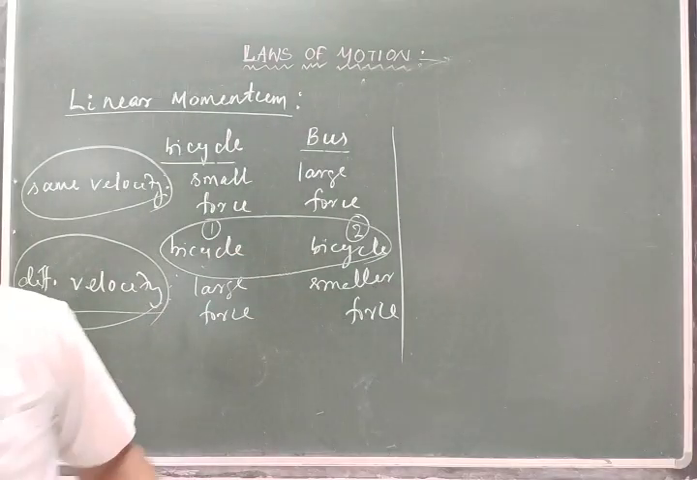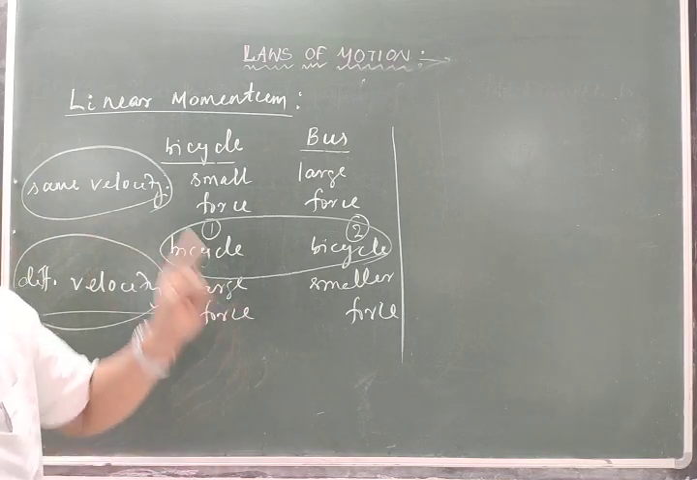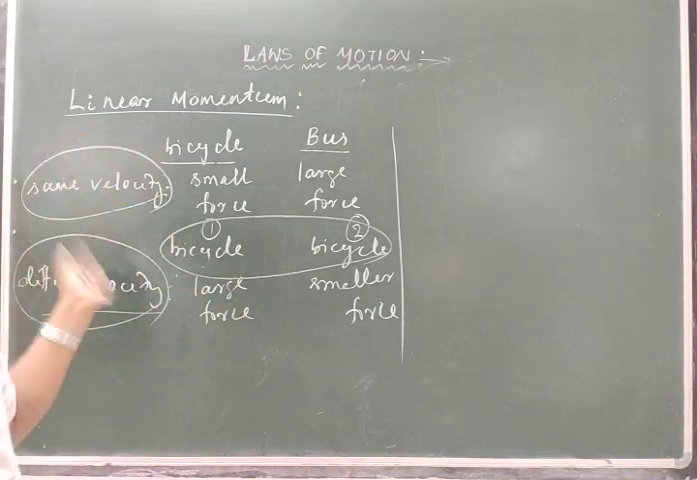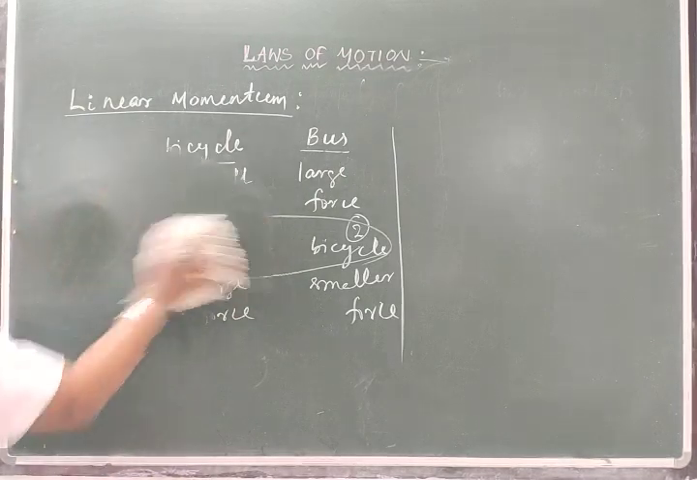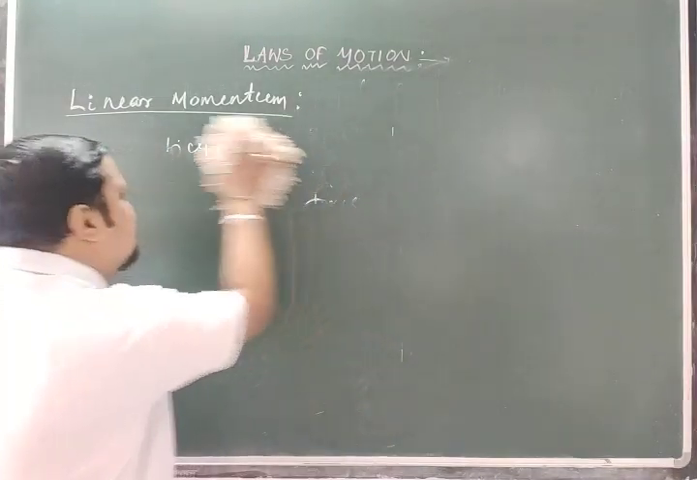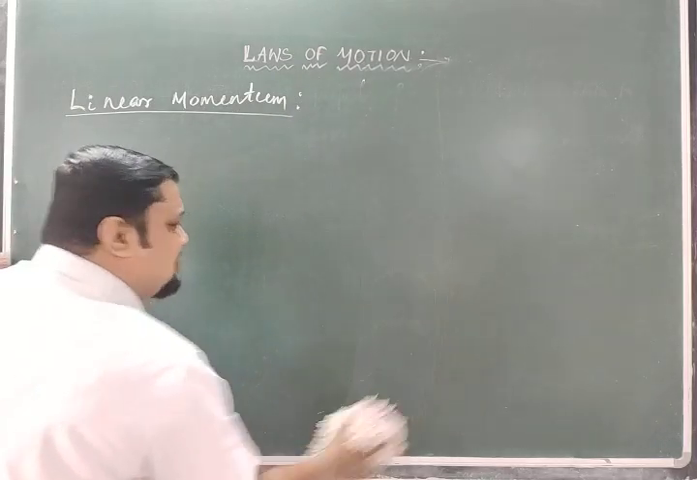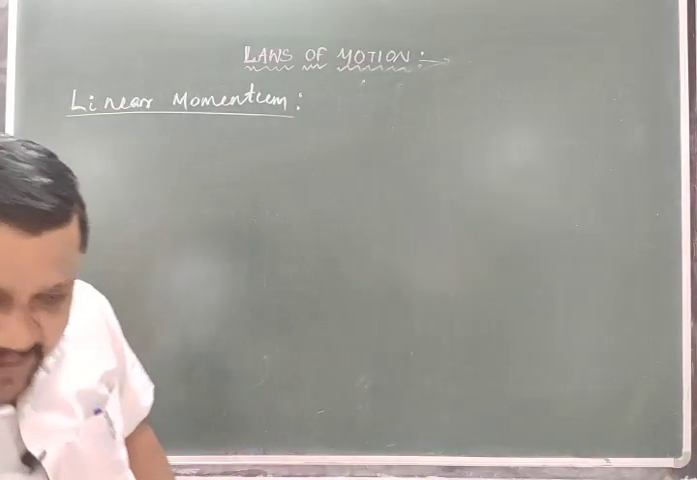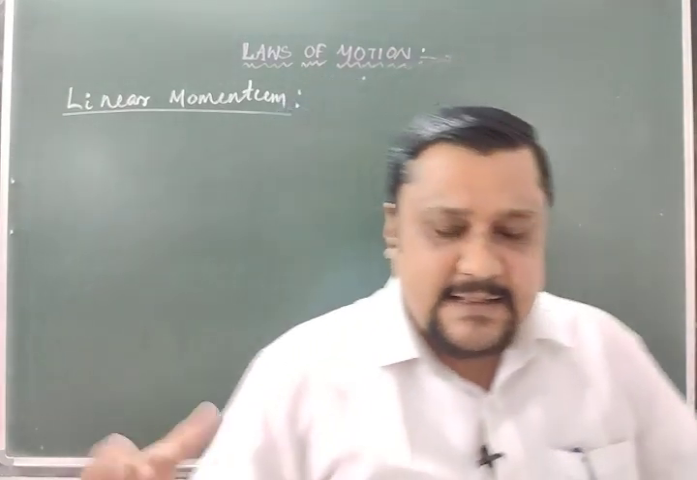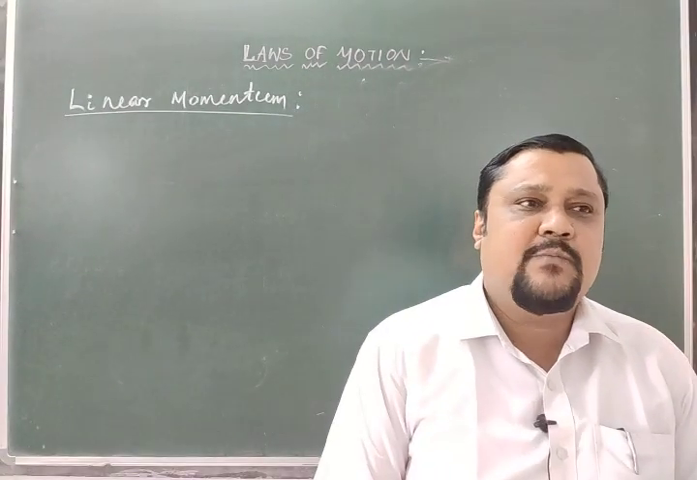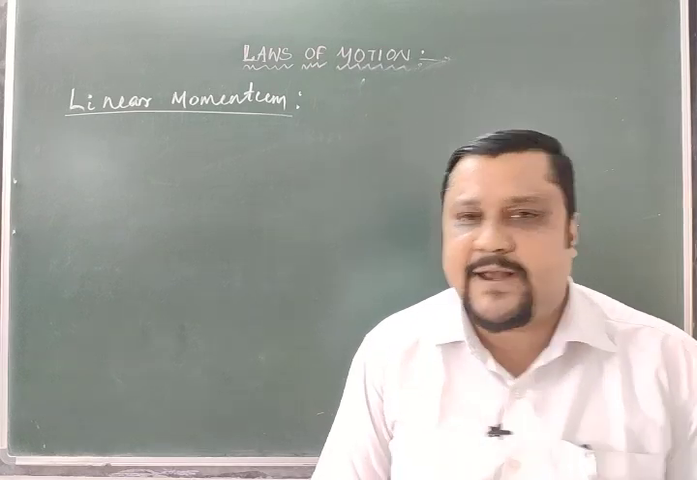Okay, and this linear momentum obviously depends on the mass and the velocity. So from that we can define this linear momentum. In the bicycle and bus, both are moving with the same velocity but their mass is different, so the motion possessed by these two bodies is different.